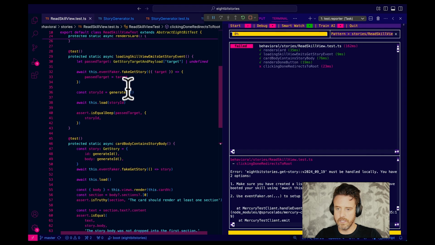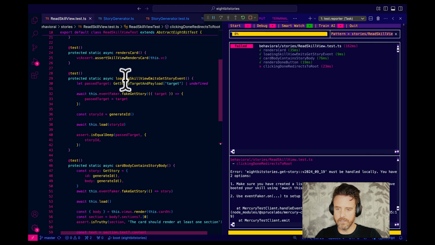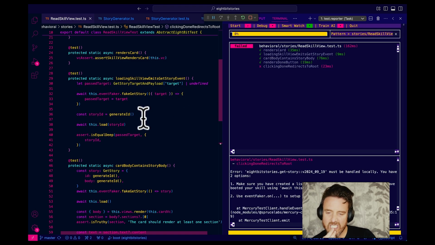I'm just gonna go into here. There's some refactoring to be done here. Look how many fake stories we have. 1, 2, and I'm about to add a third one. And so what we would have to do, let's do a little refactor here.